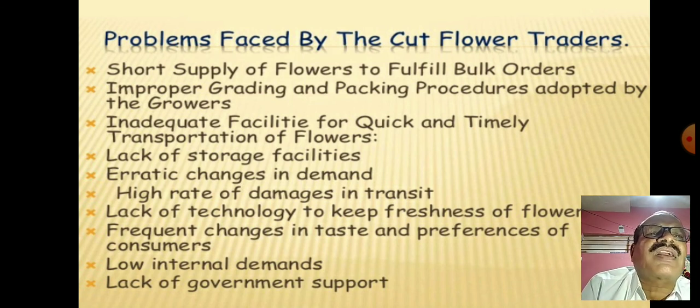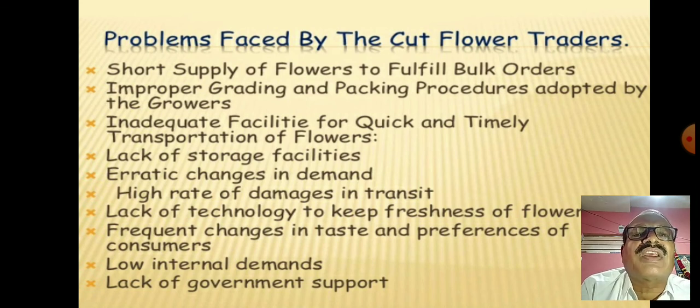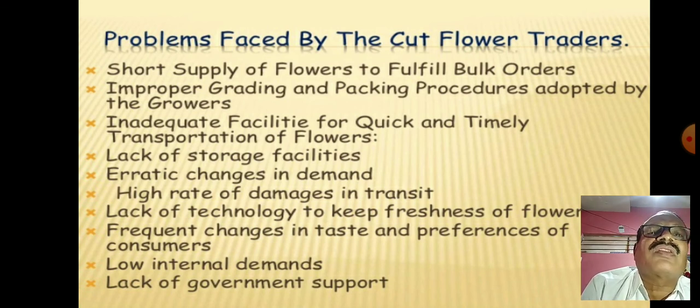Then lack of technology to keep the freshness of the flowers. These flowers should be fresh. Therefore, after taking them out from the containers or packings, they should be sprinkled with water, and then the flowers appear fresh. If you add more water, then it is not useful. Just sprinkle the water, and again these flowers will appear fresh. Then there are low internal demands, and then lack of government support.